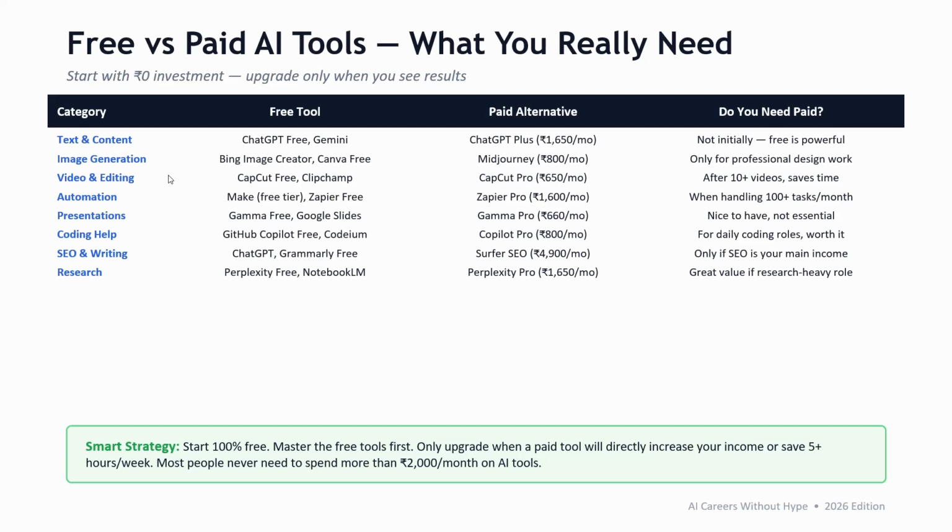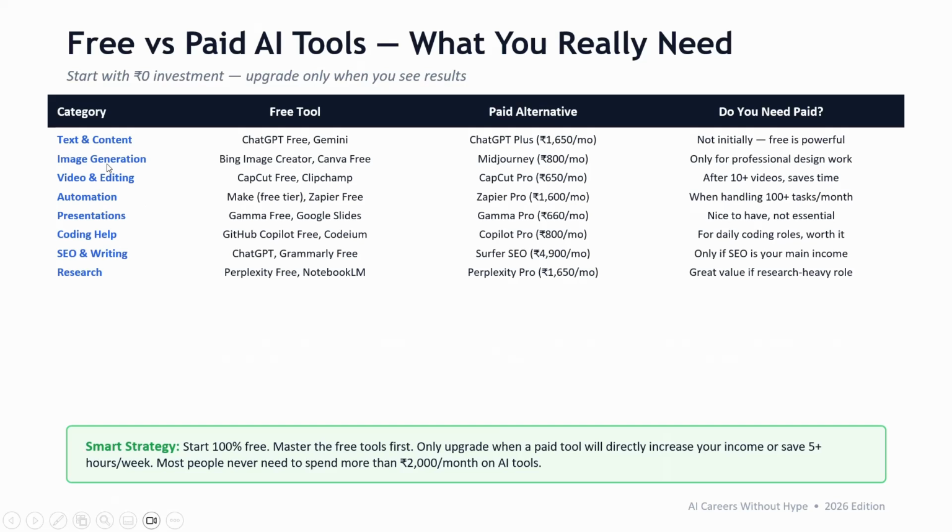And we have Midjourney and other tools also, but a few are paid ones. So first explore free tools, don't spend any money. Explore free tools for at least a few days, then based on your requirement and your role specifically, you can pay for 1 or 2 tools, then learn them.